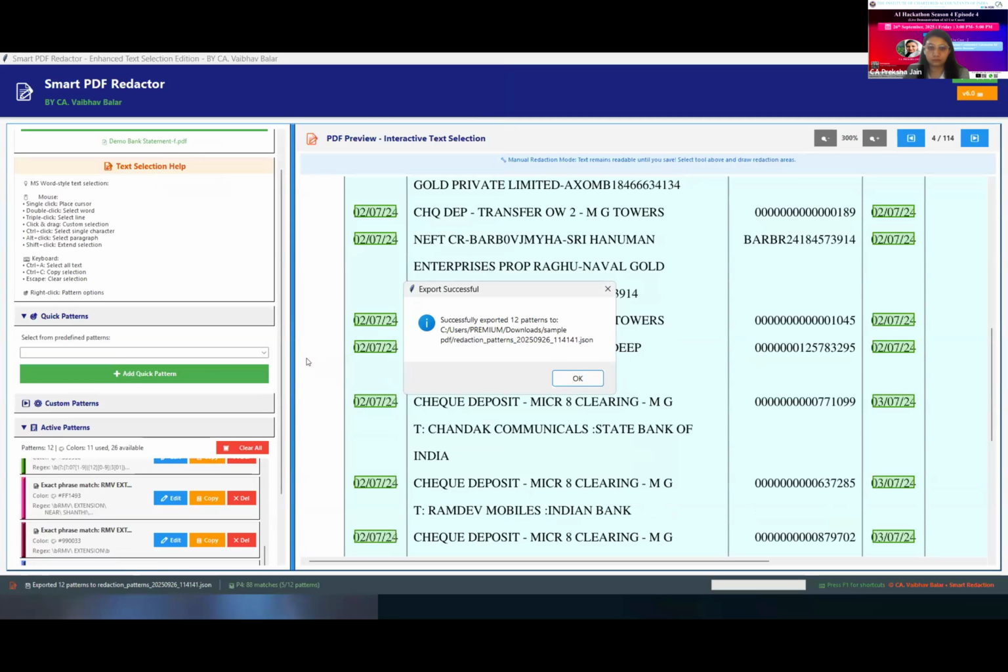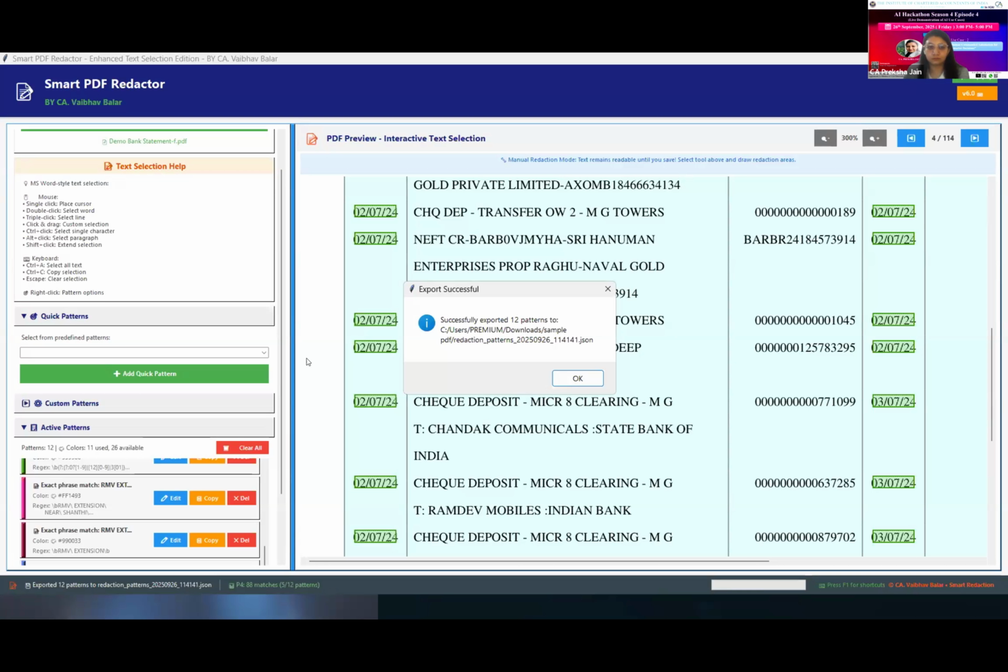These exported patterns, will they work even on different bank statements? Suppose now I see you are using HDFC bank. If I apply the same pattern on Kotak and UCO bank, it will work well, right? Yes, wherever the data is there, it will not differentiate the documents, whether from another bank, because it is pattern based.